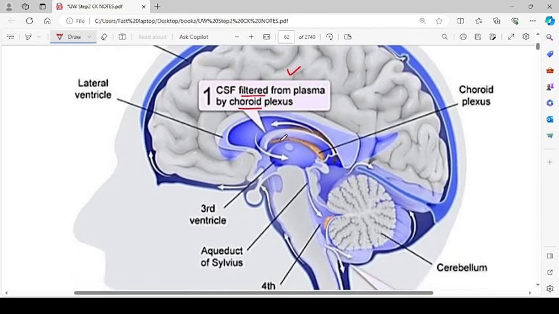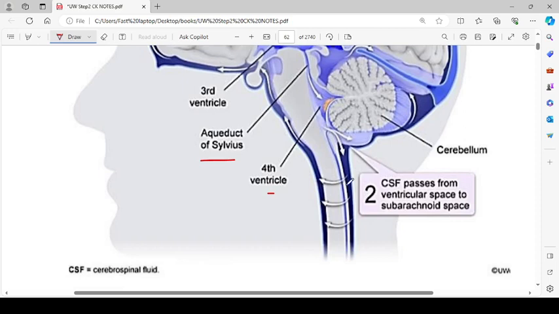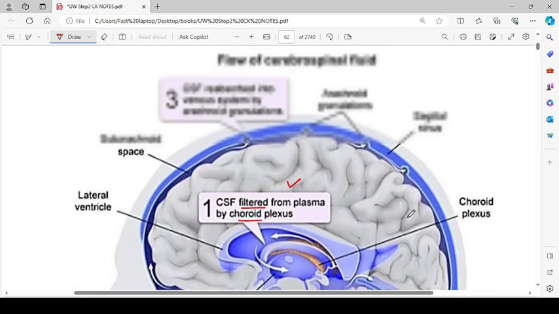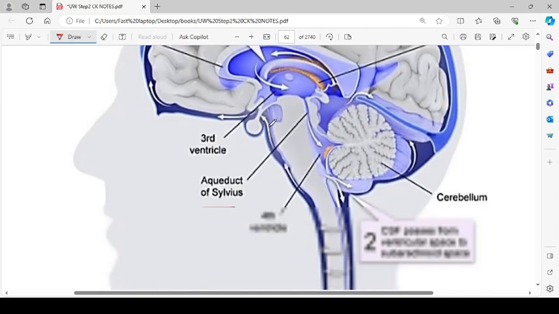by the choroid plexus, and the choroid plexus is present at the ventricles, specifically in the lateral and the third ventricle. So from the lateral ventricles, it enters the third ventricle. From the third ventricle, by aqueduct of Sylvius, it enters the fourth ventricle, and from the fourth ventricle, CSF passes from the ventricular space into the subarachnoid space, and then from the subarachnoid space, CSF is reabsorbed into the venous system by the arachnoid granulation.